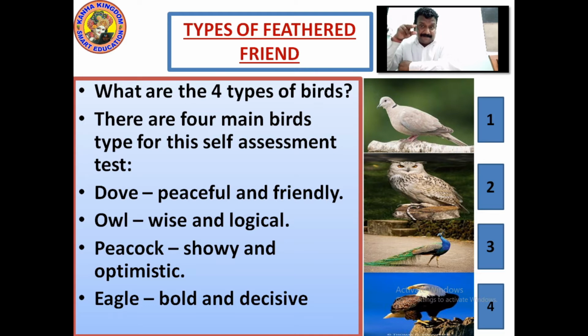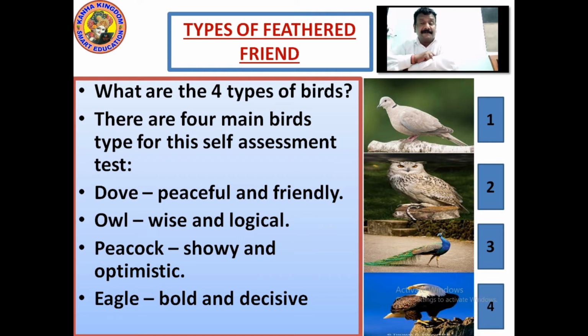When it sees something, it's very much decisive. It comes directly without even flapping the wings. Directly she comes and with her claws she catches hold of her prey and takes it away, it flies away.